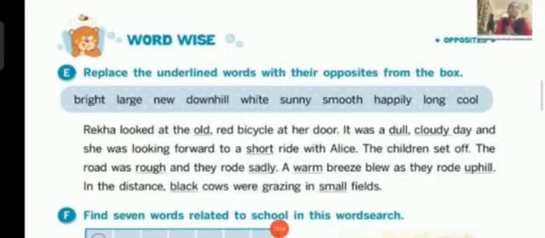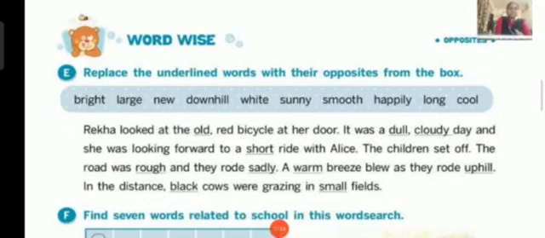Now here in this paragraph there are a few words underlined. They have underlined a few words, isn't it children? You can notice. So those words you have to replace with the opposite. Means you have to strike out the word. Just draw a line on the word and write down the new word there. After writing the new word, I will be reading the paragraph again. We'll observe what meaning it gives.